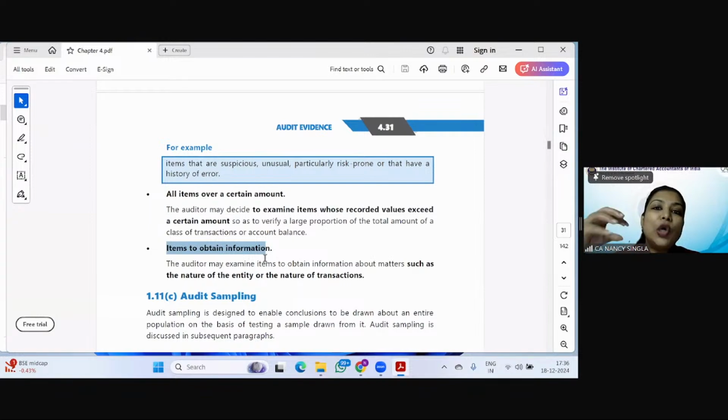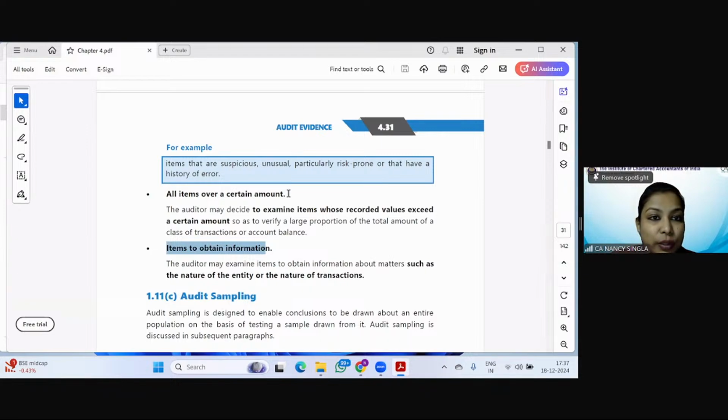So let's say the auditor wants to obtain information with respect to the transactions with ABC Limited. X Limited is the client. So with respect to all the transactions of ABC Limited, the auditor is going to take that data. To obtain a particular type of information, or let's say the auditor wants to take the information with respect to all the plant and machinery only, he will obtain information with respect to that out of all the assets.